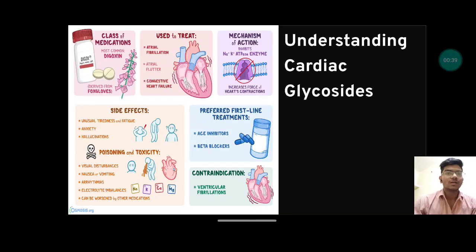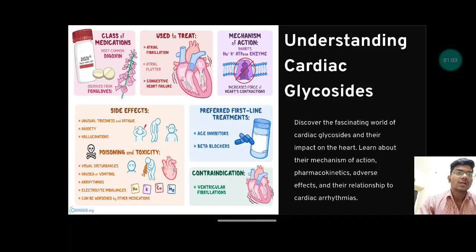The brief review of this session is going to be about the class of medications used for the treatment of cardiac arrhythmias. We will learn about the mechanism of action, side effects, preferred first line treatment, contraindications, indications and side effects of cardiac glycosides.